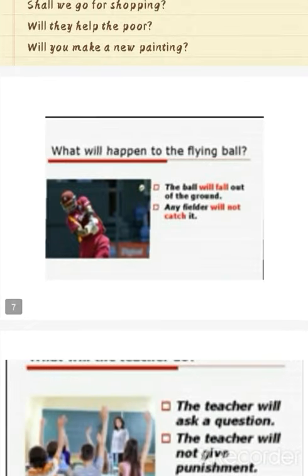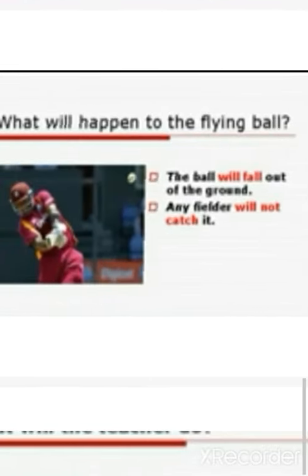Here is an example, you can see the picture: what will happen to the flying ball? It's a double interrogative statement. So the answer can be, the ball will fall on the ground and no fielder will catch it. The first statement is a positive statement, and the second one is an example of a negative one, because we are using not in it. Okay. Now moving towards the last slide.